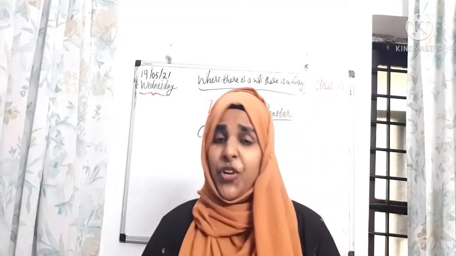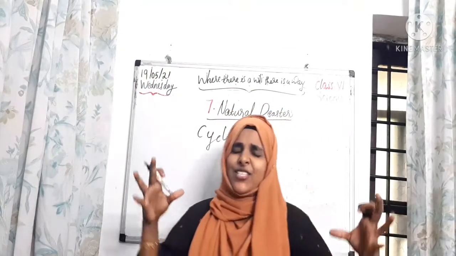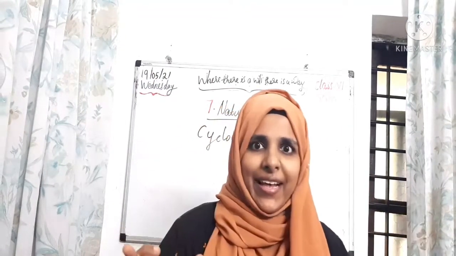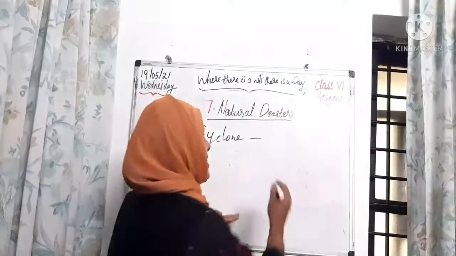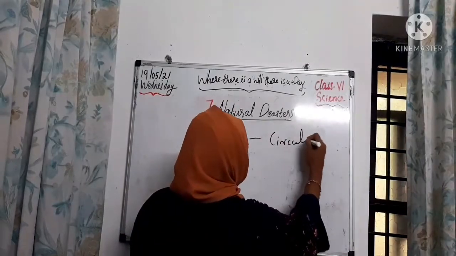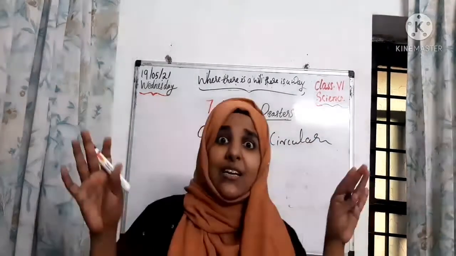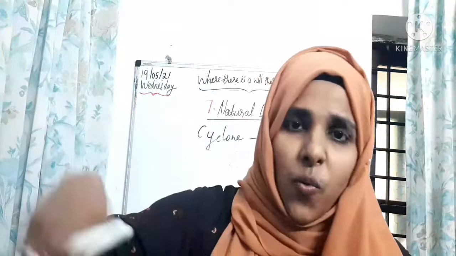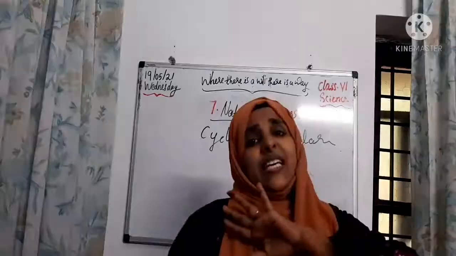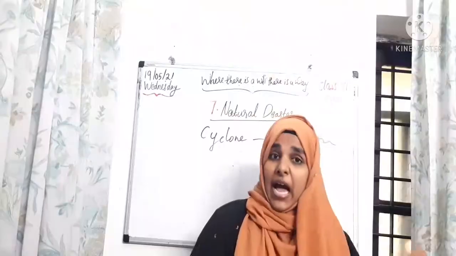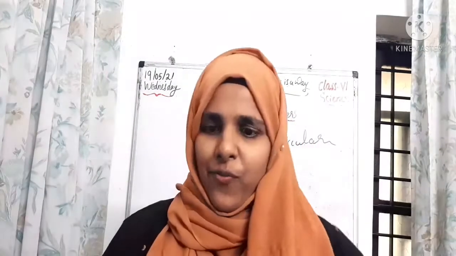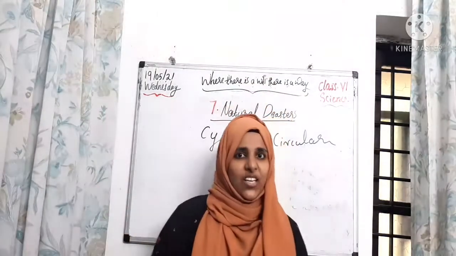Students, in my introduction video, you just saw that a strong wind or a violent wind came. That strong wind we call a cyclone, and it is circular in nature, like a clockwise direction. It simply engulfs anything coming in its way and blows everything away. That is what we call a cyclone. So what exactly is a cyclone, children?